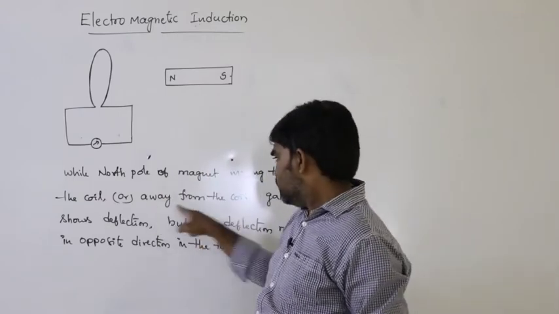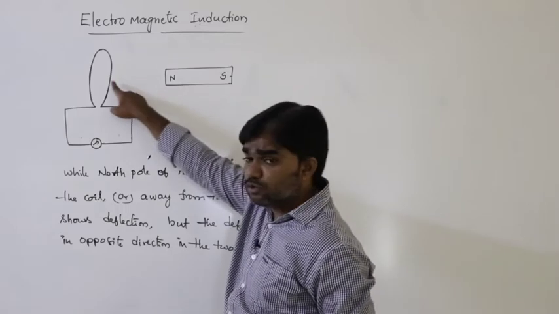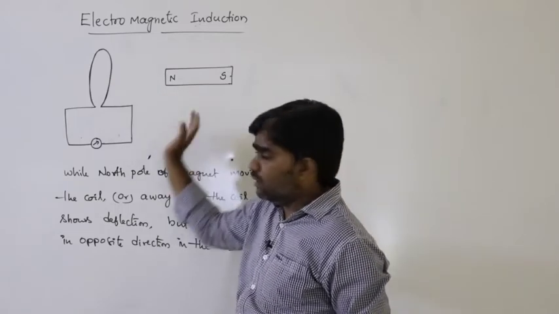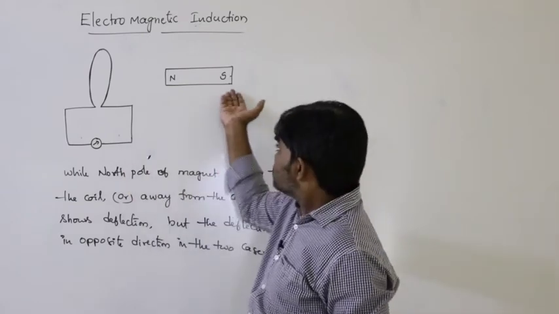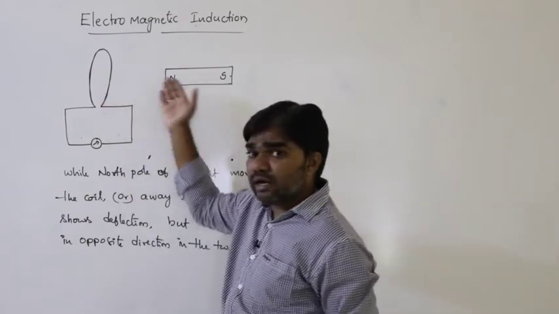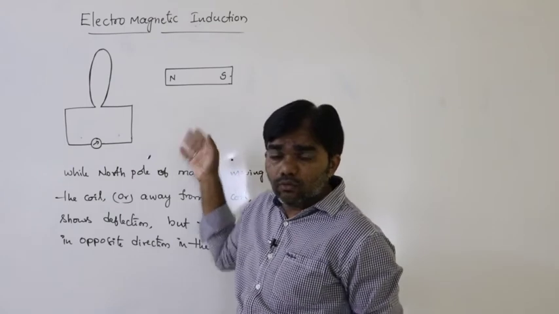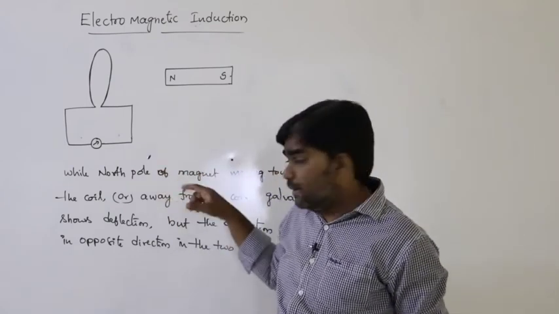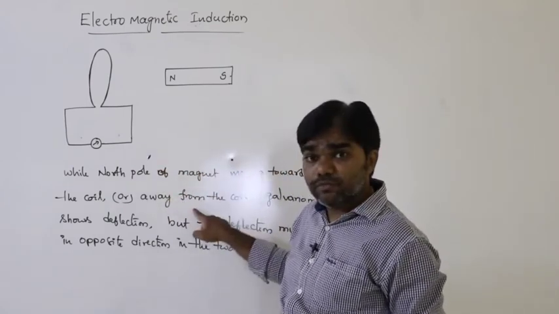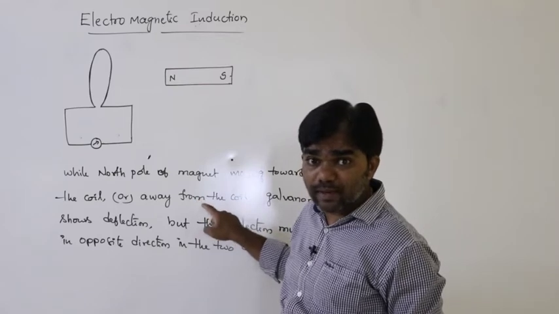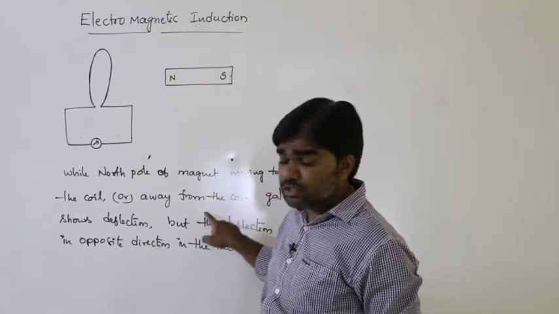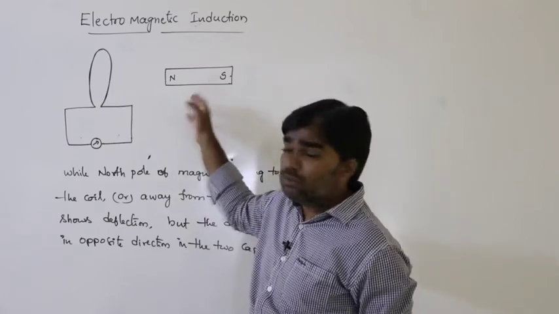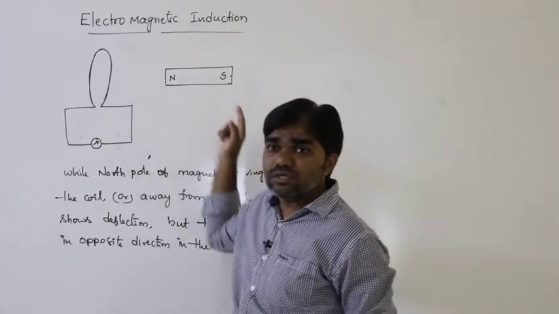If the north pole of the magnet is moving towards the coil or away from the coil, the galvanometer shows deflection like that. In the same way, if the south pole is moving towards or away from the coil, the deflection shown by the galvanometer must be opposite.